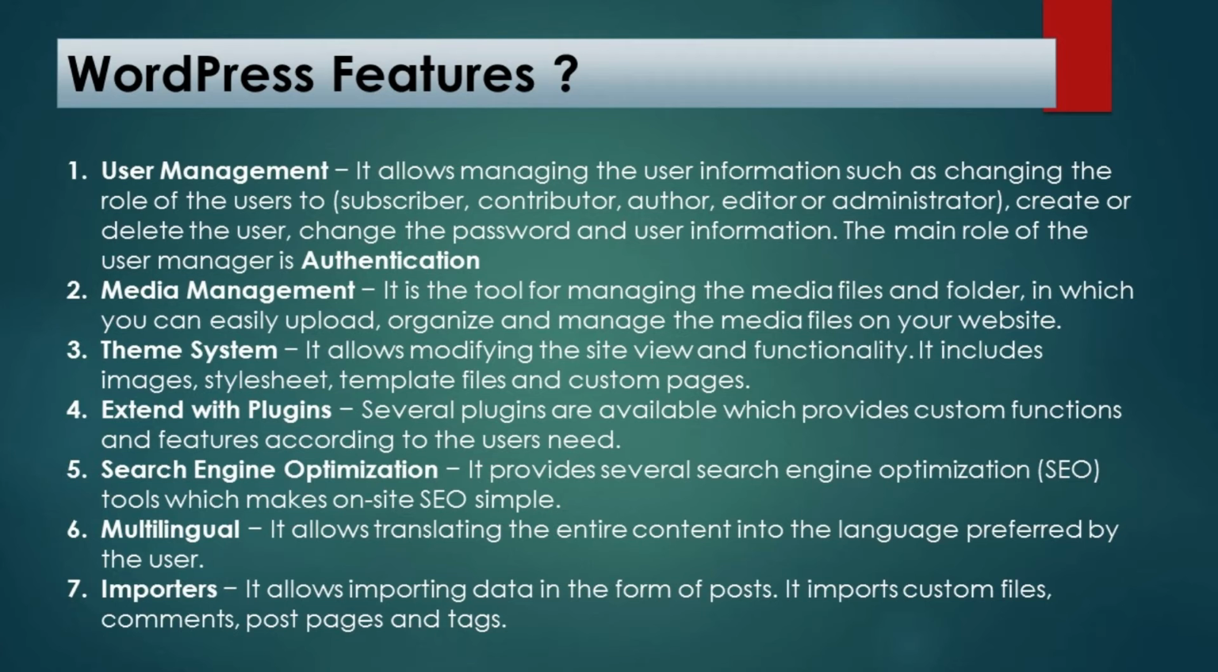Fourth feature is extend with plugins. Several plugins are available which provides custom functions and features according to the user's need. Fifth feature is search engine optimization. It provides several search engine optimization tools which makes on-site SEO simple. Sixth feature is multilingual. It allows translating the entire content into the language preferred by the user. Feature number 7 is importers. It allows importing data in the form of posts. It imports custom files, comments, post pages, and tags.